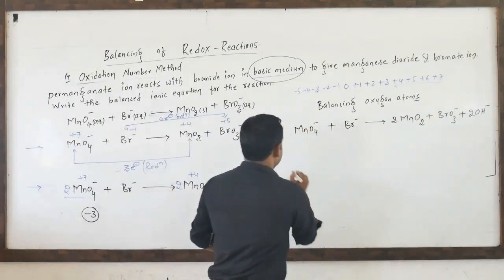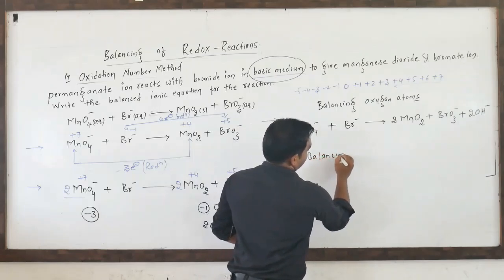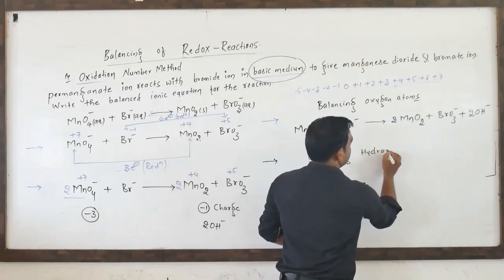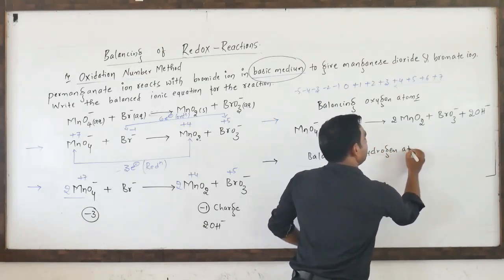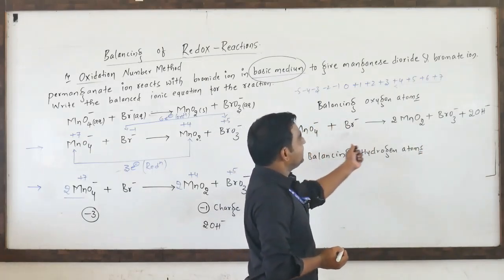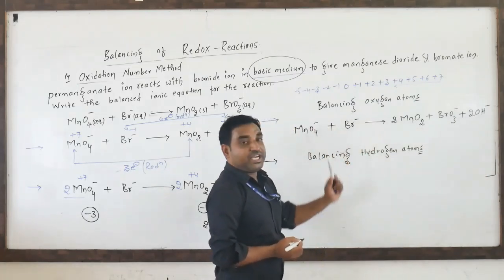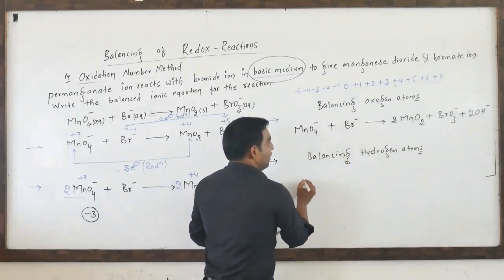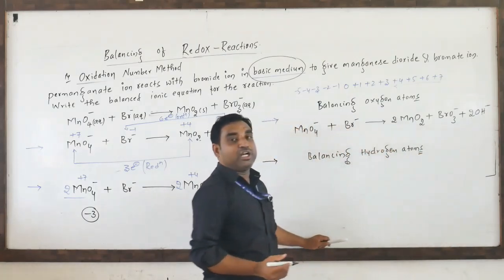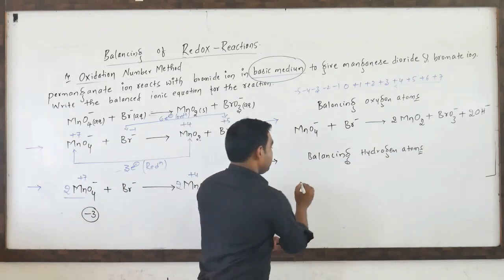Next step is balancing the hydrogen atom. Balancing hydrogen. The hydrogen atoms must be balanced. On this side there is no hydrogen, and the LHS side has 2 hydrogens, so we have to add H2O to balance the hydrogen. How many H2O do we have to add? One H2O molecule contains 2 hydrogens, hence one molecule of H2O we have to add.